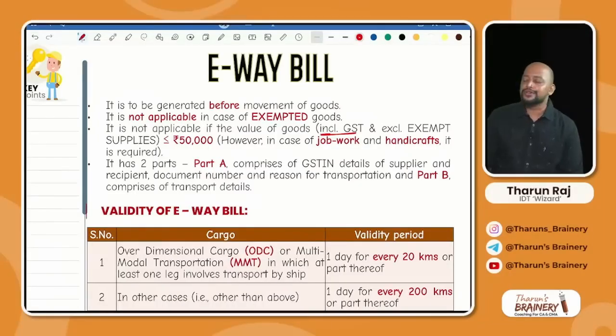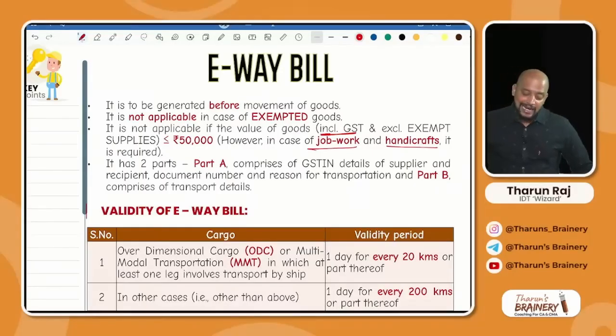What are those two goods? Goods sent on job work and handicrafts. In these two cases, even if the value does not exceed 50,000, e-way bill is always necessary. That is goods sent on job work and handicraft goods. Okay. Then what if in the invoice there are both taxable supplies and exempted supplies? Take out exempted supplies and see only taxable supplies, add GST and see the value of the invoice. If it exceeds 50,000, then e-way bill is applicable for that invoice.